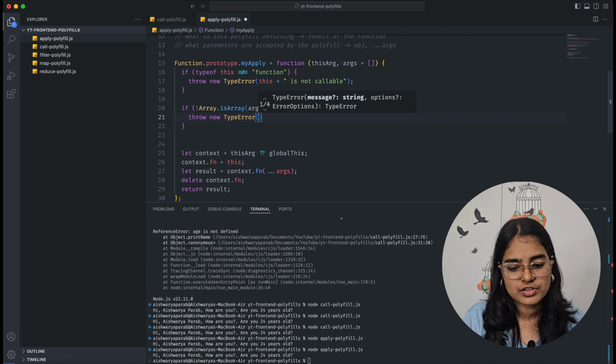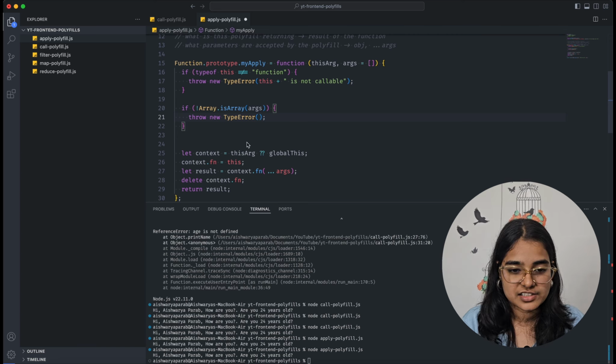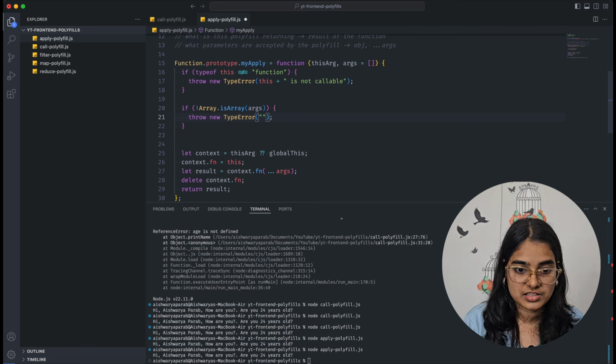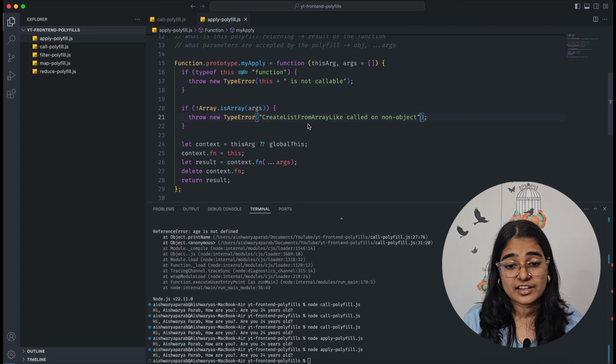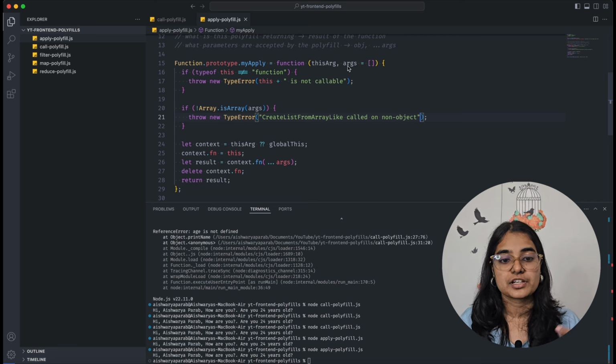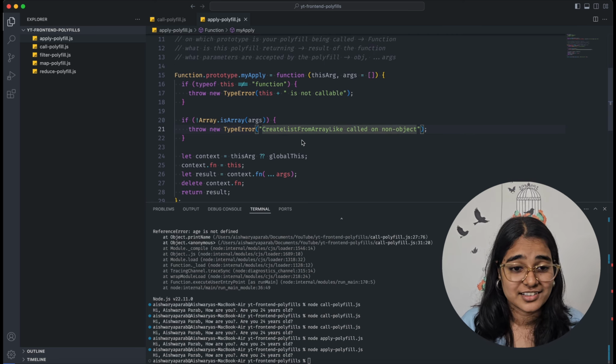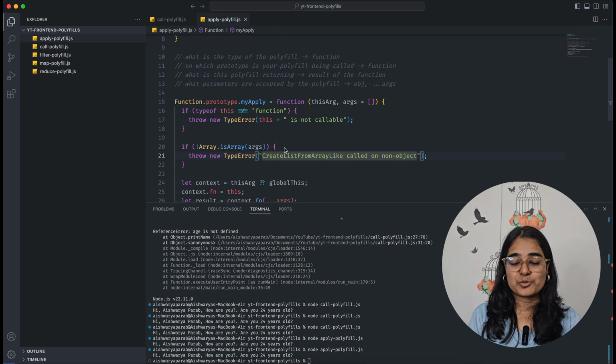Okay, I will throw a new TypeError. Now there is a specific error that we get for apply, and the error is this. Okay, this is the error that we get. Now you will ask me, do I need to remember this error? No, you can just tell the interviewer that I'm putting this validation so that we can verify whether the second parameter of apply is definitely an array or no, and with this your interviewer will be happy. I think that's it. We are done with the apply and the call polyfill.